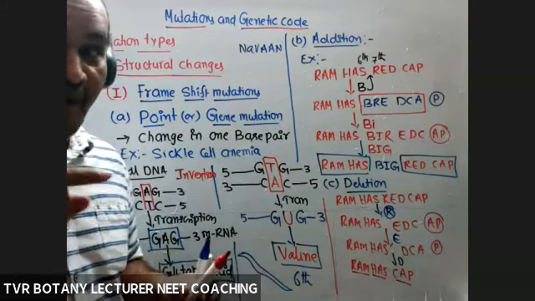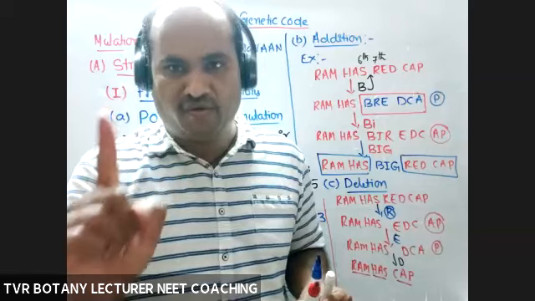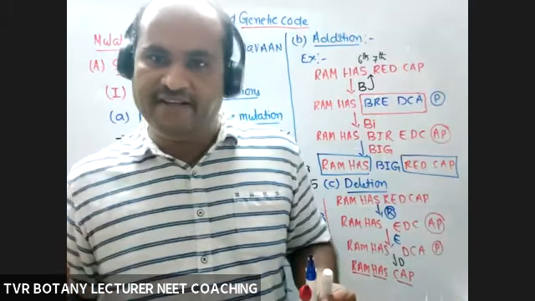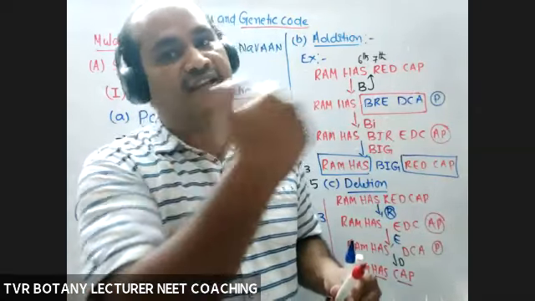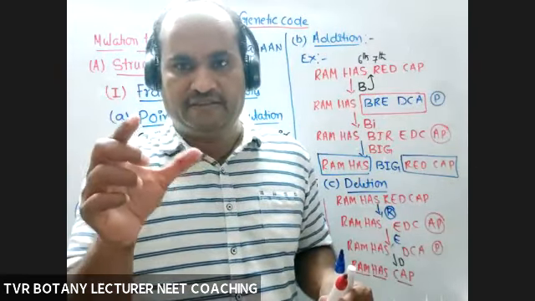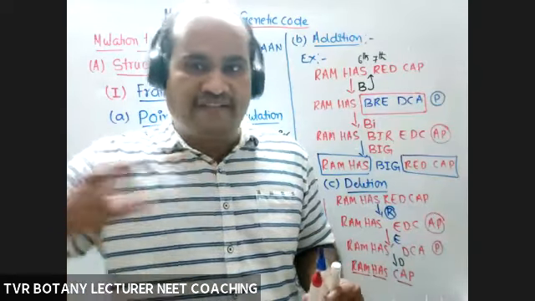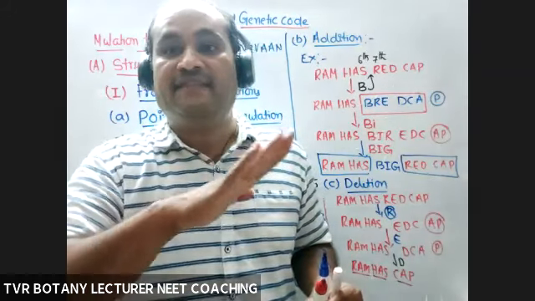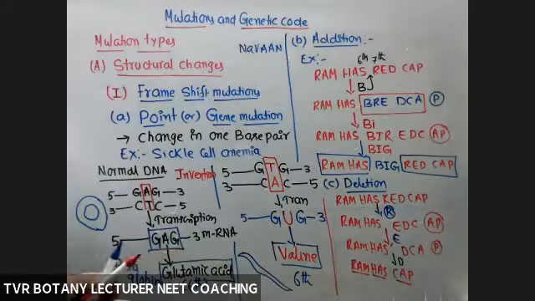What about the reading frame from the point of insertion? It remains unaltered. If one nucleotide or 2 nucleotides are either deleted or added, from the point of addition and deletion, there will be a change in the reading frame. Otherwise, if one frame, one triplet, is added in between 2 triplets, from the point of insertion of a so-called triplet, there will be no change in the reading frame. Reading frame remains as it is. Okay, is it clear? So that is about addition and deletion, right?